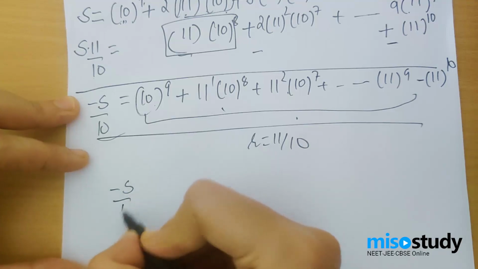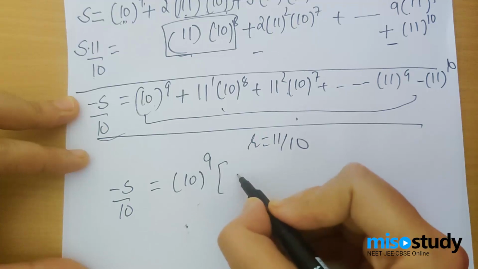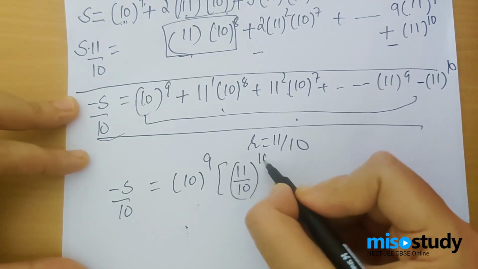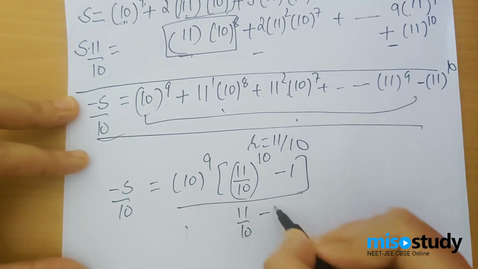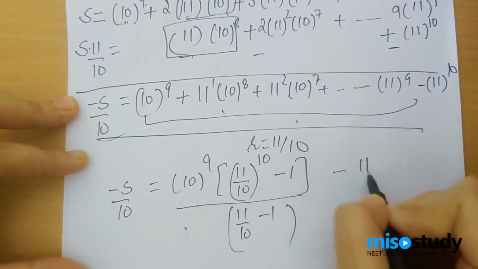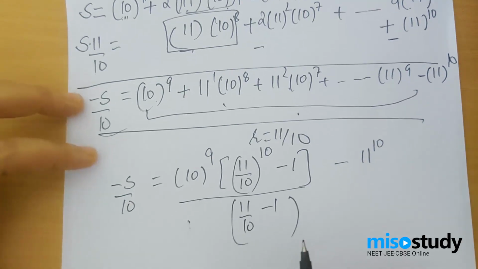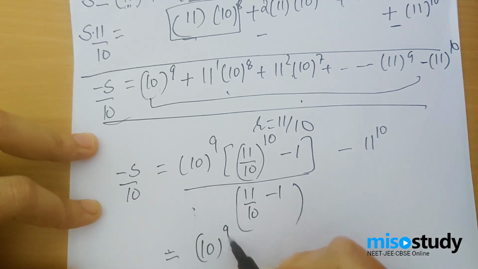So let's apply the formula of GP. It's A R to the power n, that is 10 in this case, minus 1 upon R minus 1. Okay, minus 11 by 10, this term will remain as such because it is not coming anywhere in GP. Alright, and since it has a negative sign, otherwise we could have included it. So what do I get? I get 10 power 9, and over here I'll get 1 by 10, which will shift in the numerator. It will give me 10 power 10.